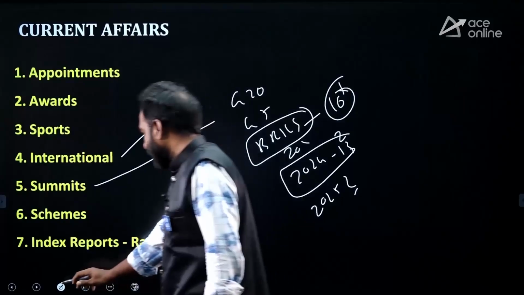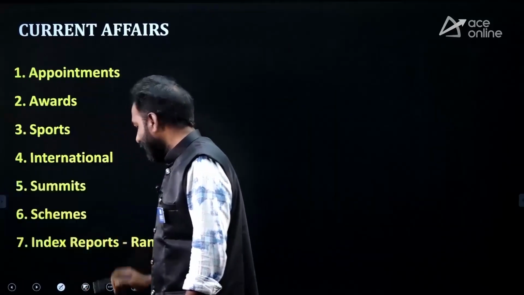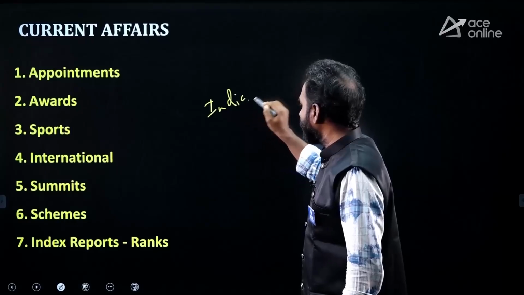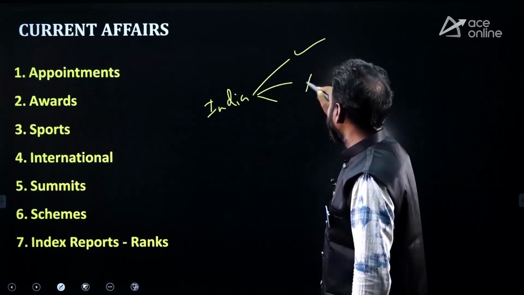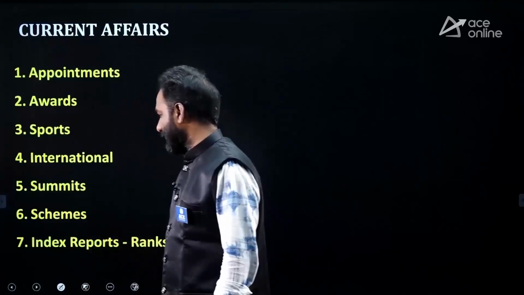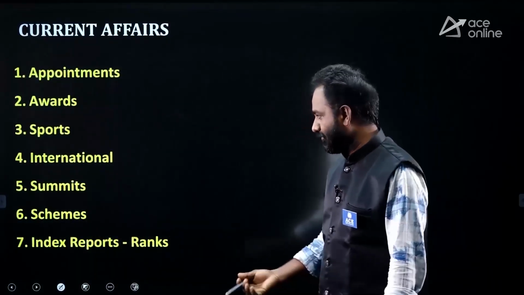Is India a member of G20? Is India a member of UNO? Is India a member of WTO? Like that, you have to remember about India also. India is a member, or India is not a member. So you have to know about all the international summits and their themes, venues, and future venues.